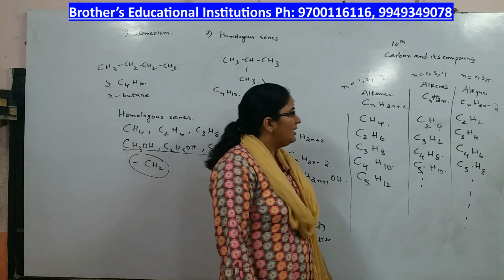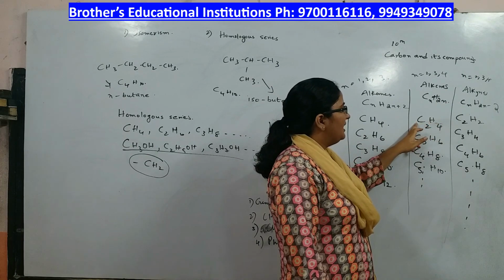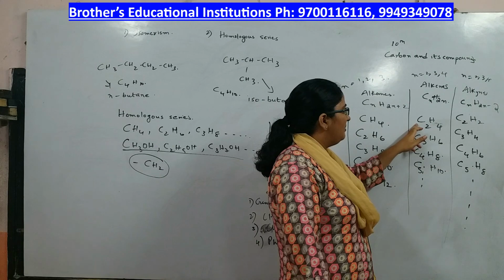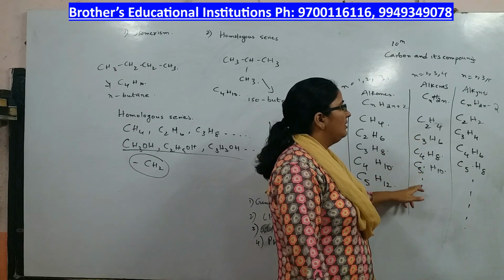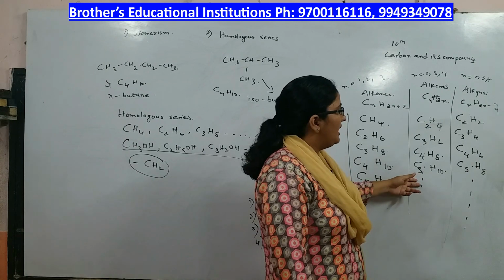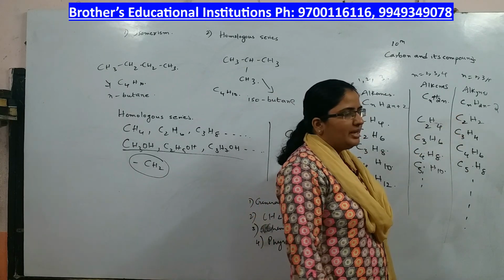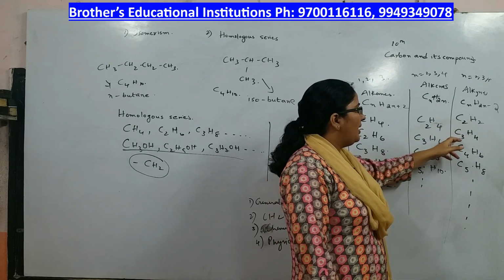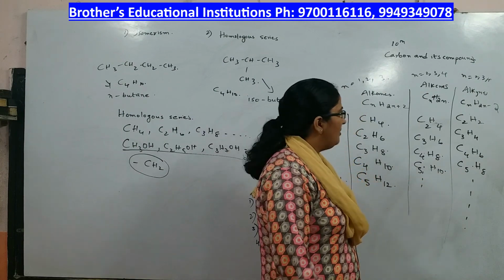Similarly, if you see alkenes, we do not have meth here, you have only eth. So this is ethene, propene, butene, pentene. Next one will be hexene and so on. For alkynes, you do not have meth, it starts with eth. This is ethyne, propyne, butyne, pentyne. So that is how the name goes.